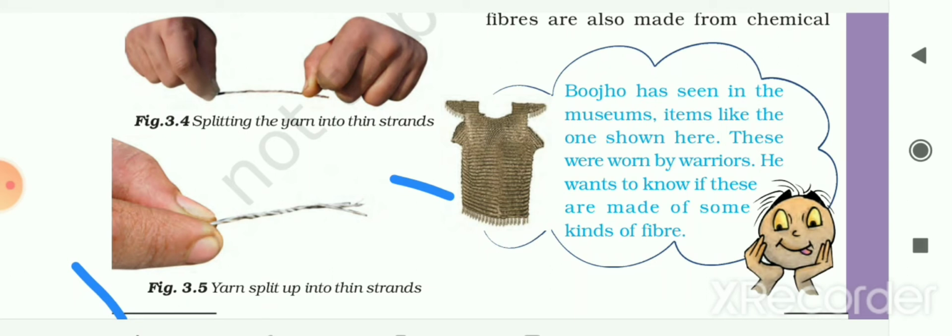He wondered that. So this item is known as armor, which is usually worn by warriors in the war. So this is made up from different types of substance or different types of materials like leather, fabric and metal and etc. And there are many different types of armor available also.